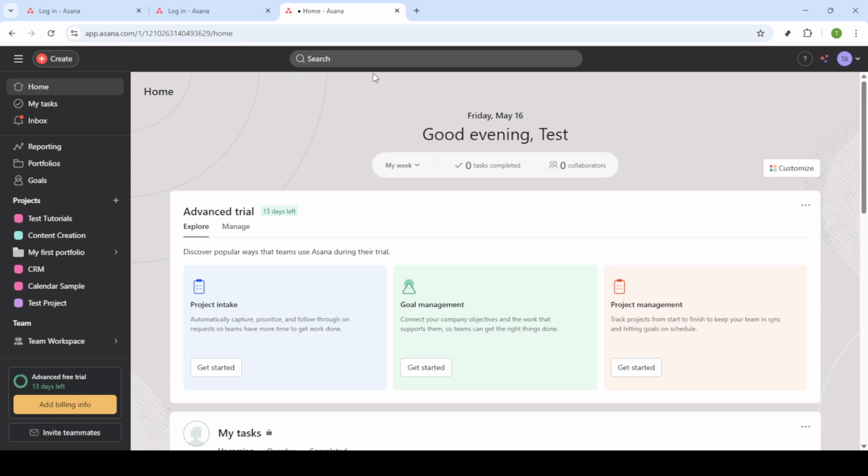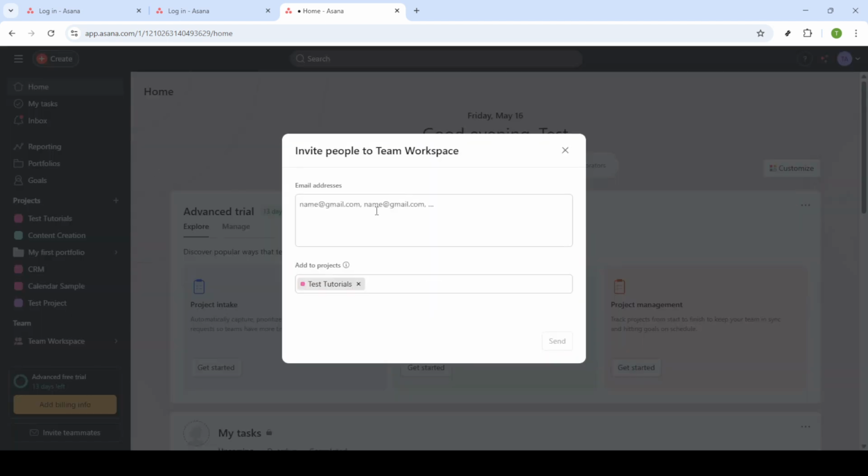Now let's move on to inviting a new team member. On your homepage, look for the plus icon, usually labeled for creating new tasks or collaborations. Click on this icon and then select the Invite option. Doing so will present you with the opportunity to enter your team member's email address. Type it in the field provided.